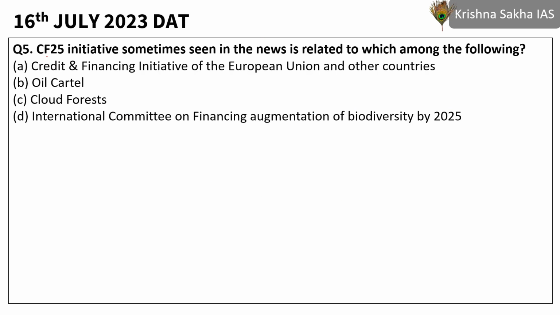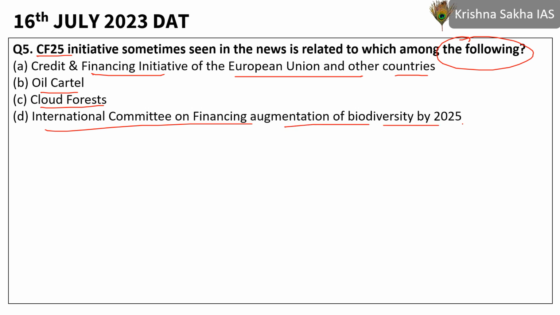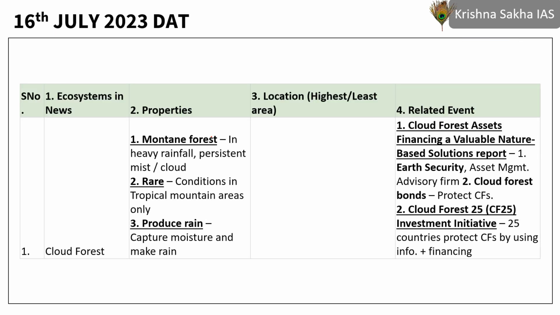The last question of this session: CF25 initiative, sometimes seen in the news, is related to what, is asked here. Credit and financing initiative of European Union and other countries. It is an oil cartel, cloud forest, or it is related to International Committee on Financing Augmentation of Biodiversity by 2025. Obviously, we know that CF25 is Cloud Forest 25, wherein 25 countries are collaborating so as to protect cloud forests. Okay, so C is the right answer, and this is an initiative related to that.